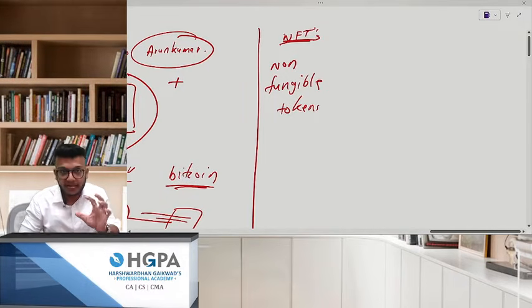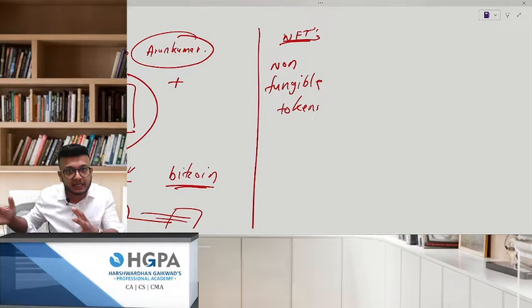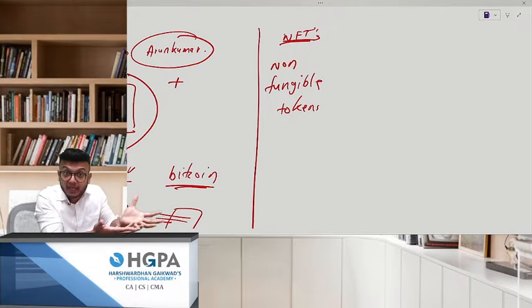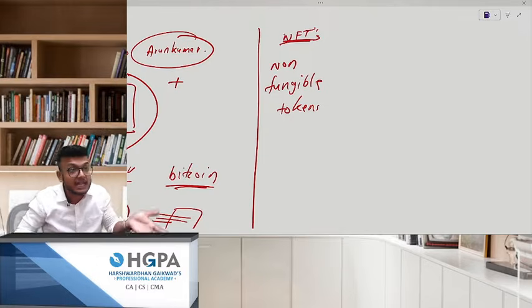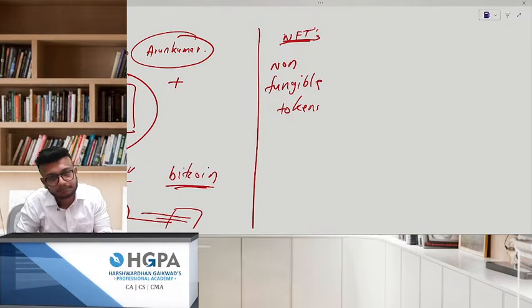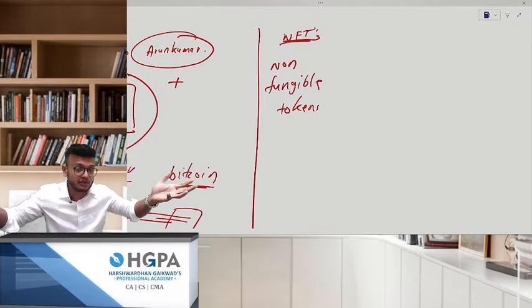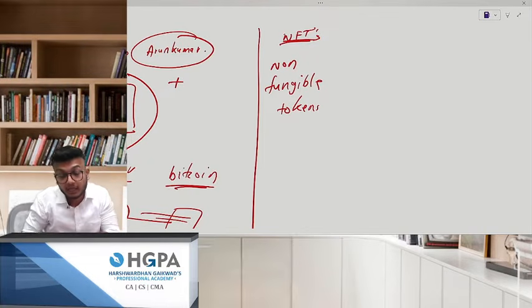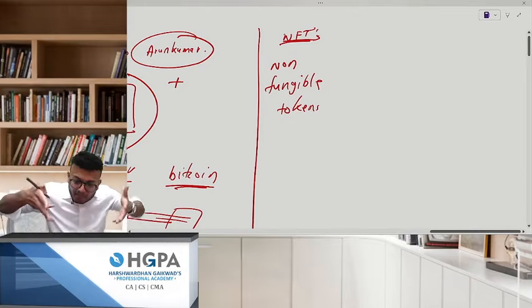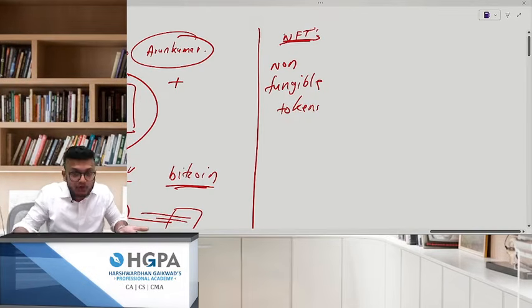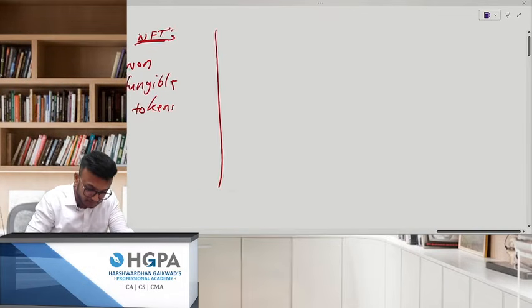if I draw a painting, and I want to sell it, there will be a lot of tasks involved in that. I have to go somewhere, I have to keep it on display, people will come and people will buy, they will negotiate and all that stuff will happen. It might get stolen also, even that is a probability. Now the point is, I make something on my pad, which I'm using right now. Let us say one thing.